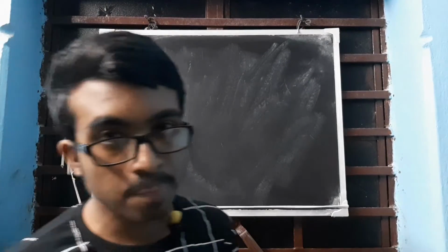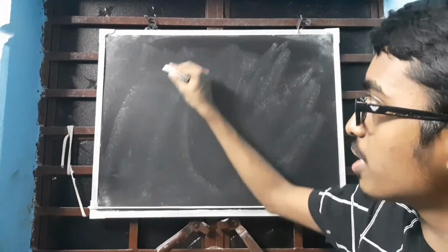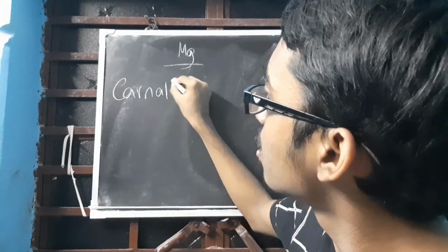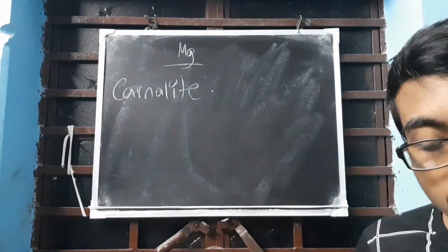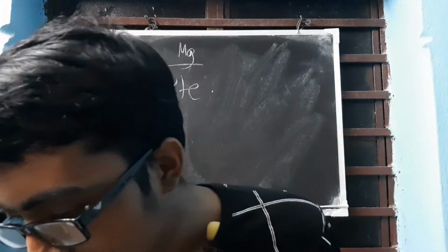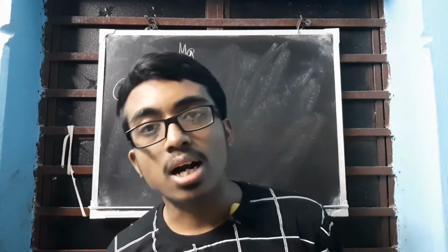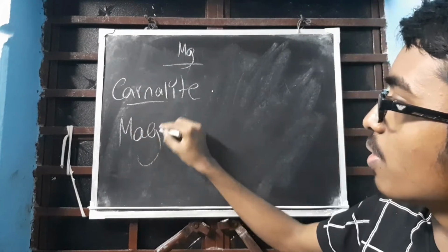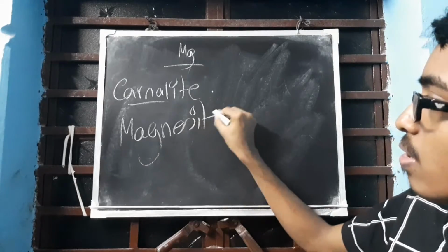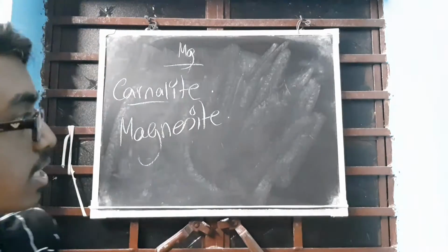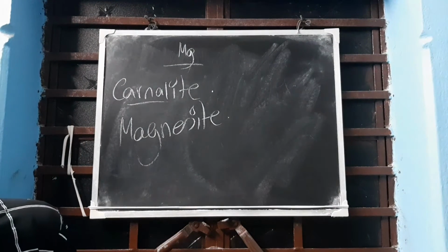Now let us learn about some of the common naturally occurring ores of certain elements that you have in your syllabus. First one is magnesium. The ores of magnesium you need to learn are carnallite and magnesite. These are the two ores.